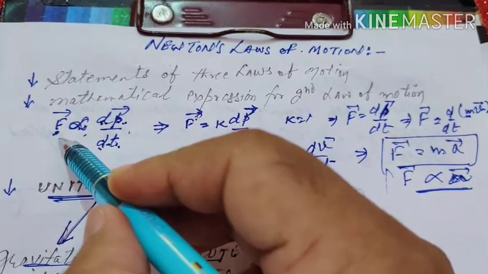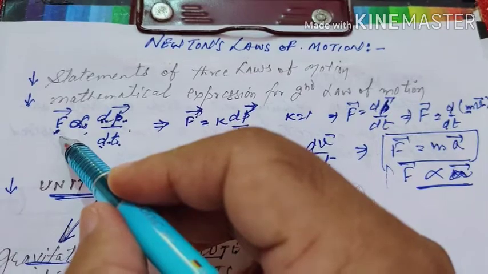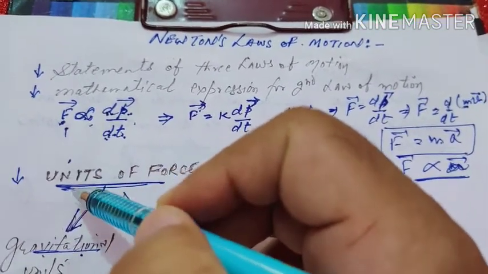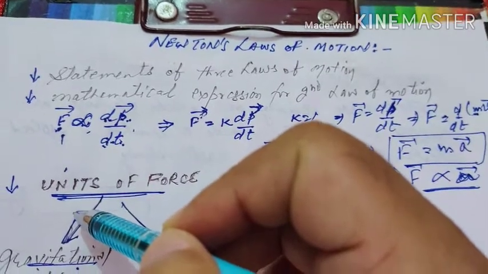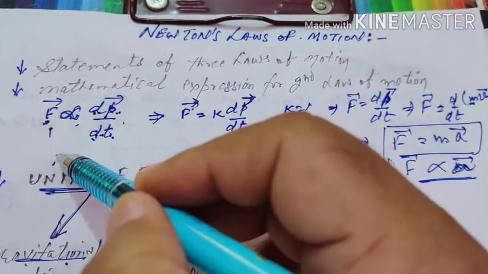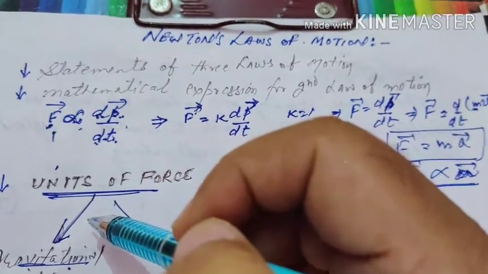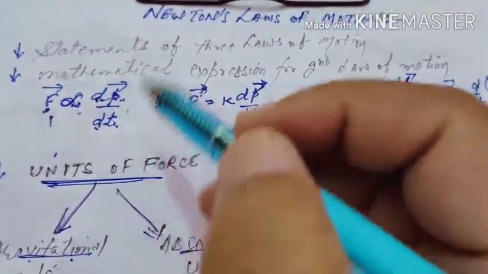But you must be clear in your mind that here the force must be unbalanced force. In Newton's second law of motion, we have discussed a force, but that force must be unbalanced force.